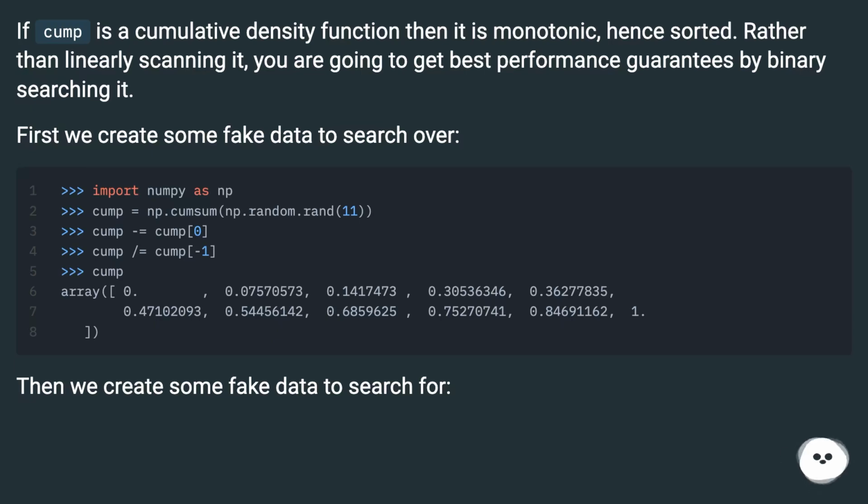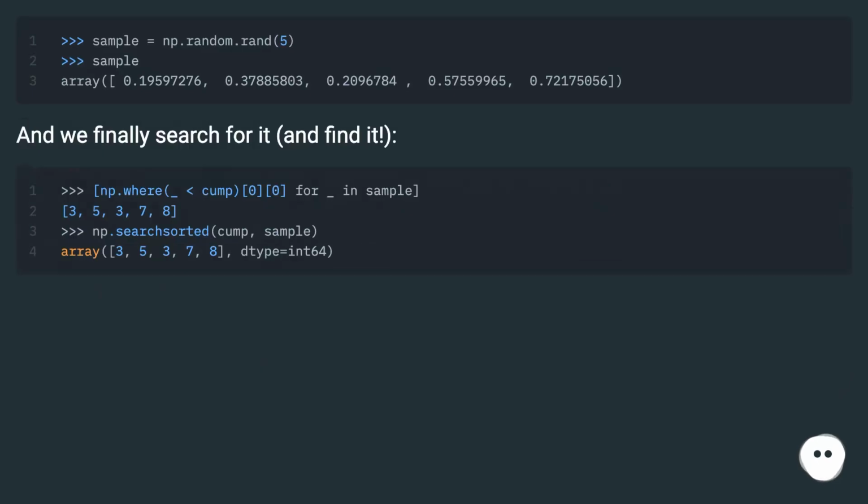First, we create some fake data to search over. Then we create some fake data to search for. And we finally search for it and find it.